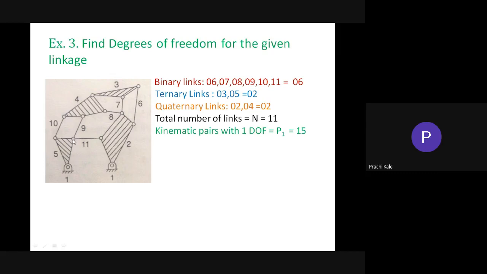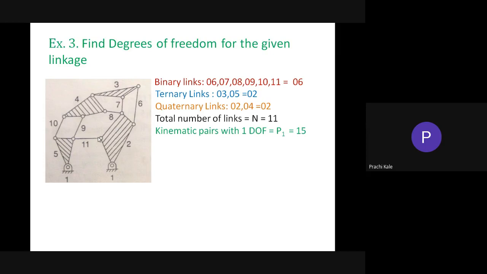So likewise you go on calculating the equivalent number of binary joints, so that it will give you the number of kinematic pairs with degree of freedom equal to 1. Is this clear?